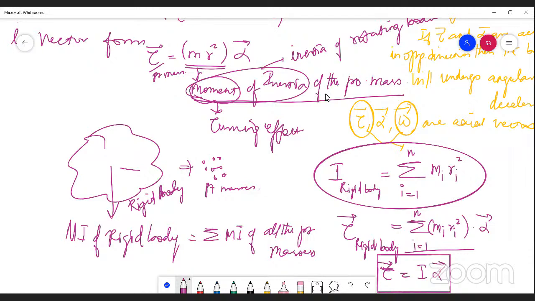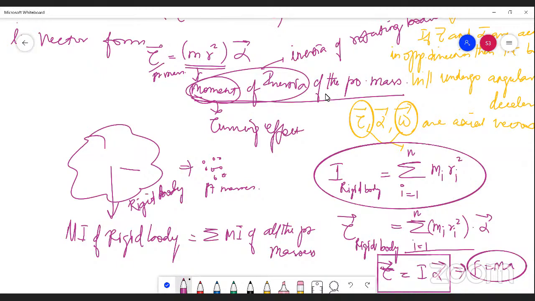Actually, this is equivalent to F is equal to ma in case of linear motion. F is the force in linear motion, whereas tau is the torque in angular motion. M is mass in the linear form, I is the moment of inertia of rotational bodies in angular form. A is the linear acceleration, alpha is the angular acceleration. Thus, we arrived at the result of the torque acting on rigid bodies, that tau vector is equal to I into alpha vector.